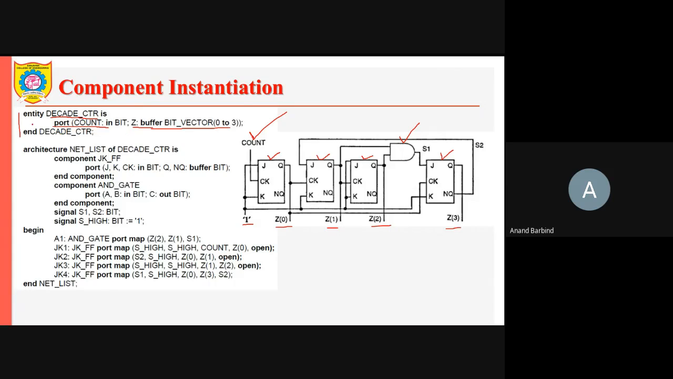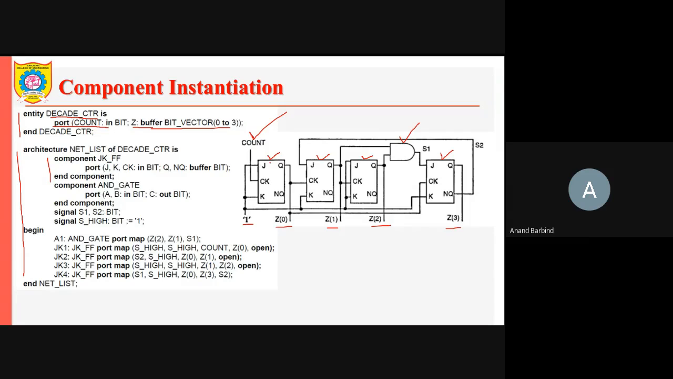So first the entity decade counter is declared here. Then we write the architecture construct for this particular decade counter. In this we first take the components. The components are the JK flip-flop, with ports J, K, then clock.